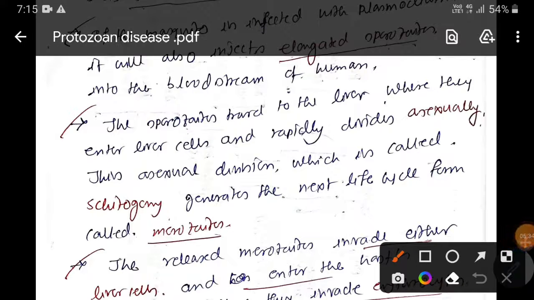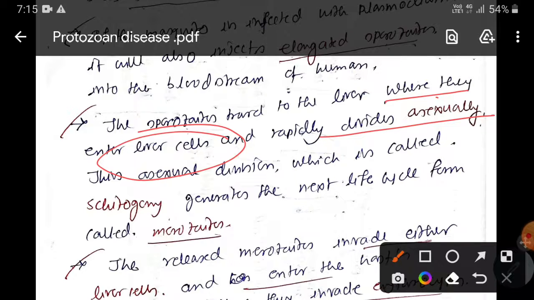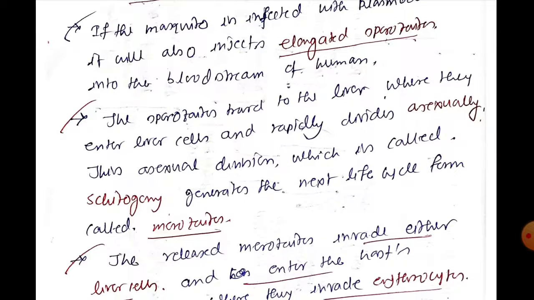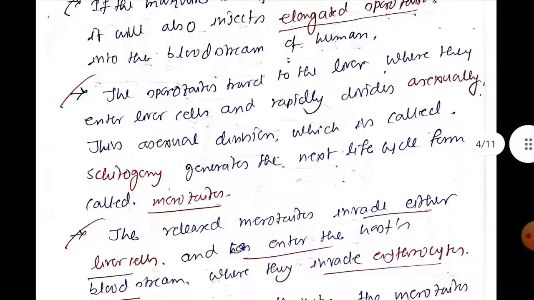Okay, now let's move. The sporozoites travel to the liver where they enter liver cells and rapidly divide asexually. This asexual division, which is called schizogony, generates the next life cycle form called merozoite. That means sporozoites travel via bloodstream into the liver, and in the hepatocyte, that is our liver cell, they start multiplying asexually.